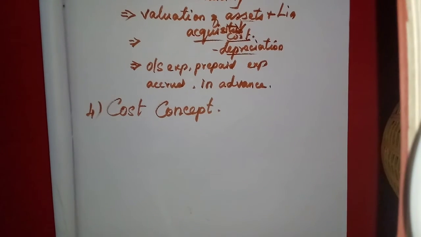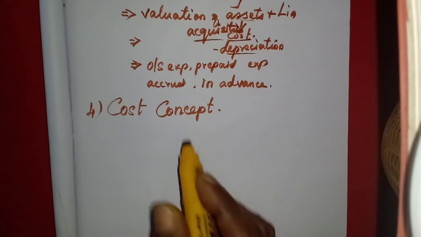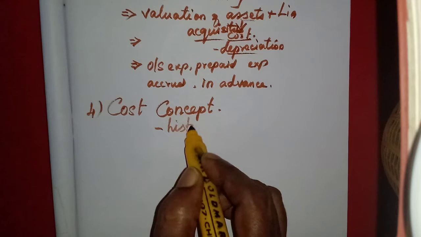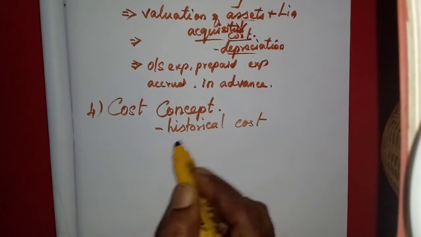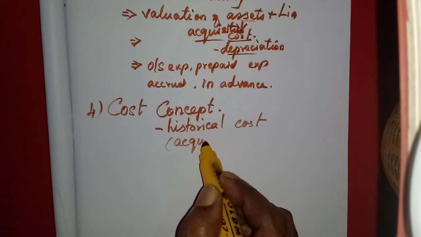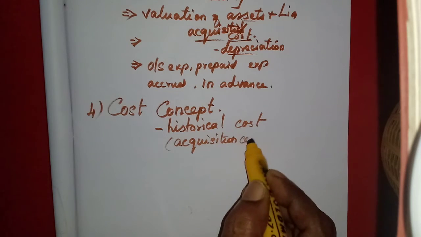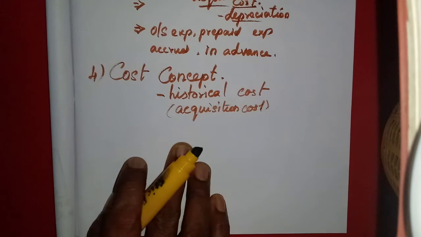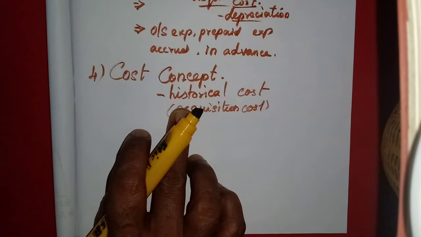All the fixed assets are entered or recorded in its cost. With that cost we say historical cost, or the acquisition cost, or the purchasing price. Okay, different names. Acquisition cost. So the fixed assets are recorded in their historical cost.